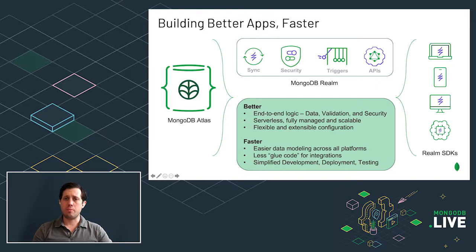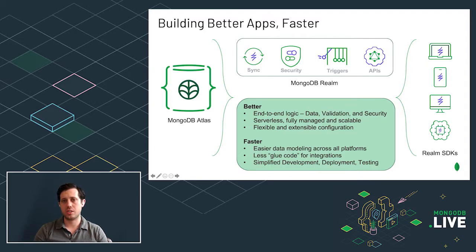We've also focused on making the cloud pieces serverless, managed, and scalable, meaning that as you start out, as you POC, develop, or test, it's really easy to just take your app from zero to production. And finally, we've designed each of these pieces to be flexible and extensible, to be able to live on their own or in combination, and to be able to work alongside other tools that you may already be using in your development experience.